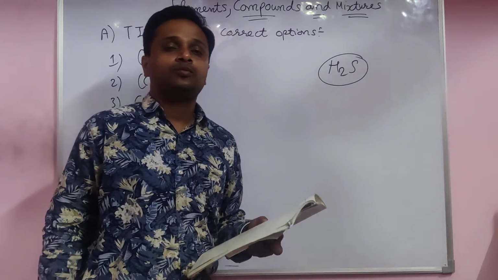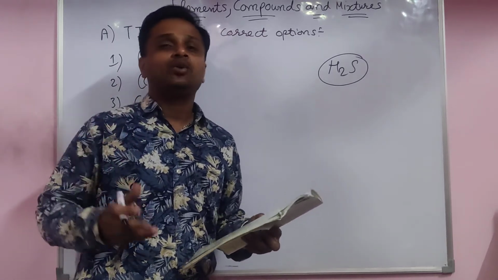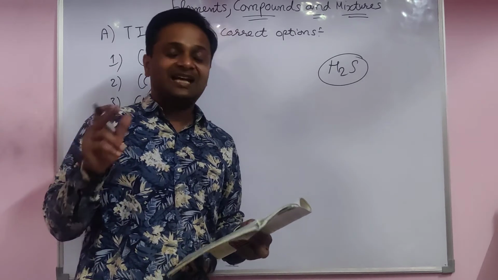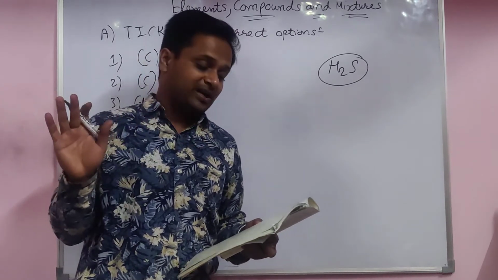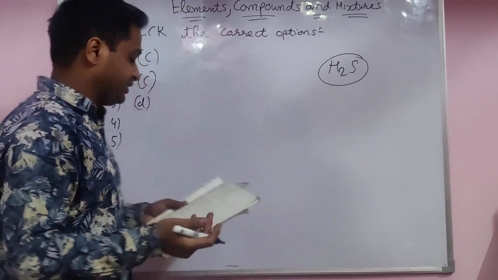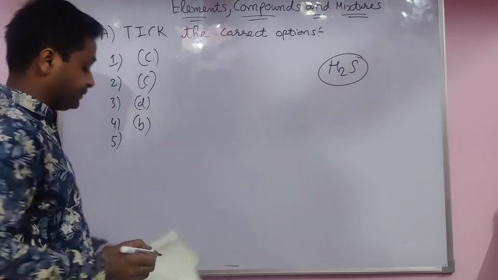A substance can be separated by chemical means only. Element? No. If you separate the same thing from a compound, yes. Compound, yes, you are able to separate. HCl, if you break it into H2 and Cl2. Homogeneous and heterogeneous mixtures are separated by physical means only. The answer is the B part. Fourth, the B part only.